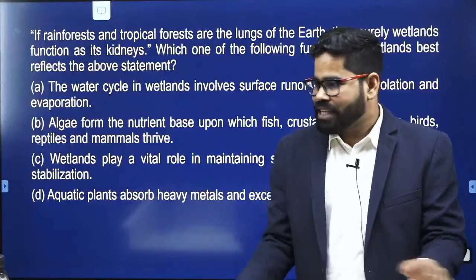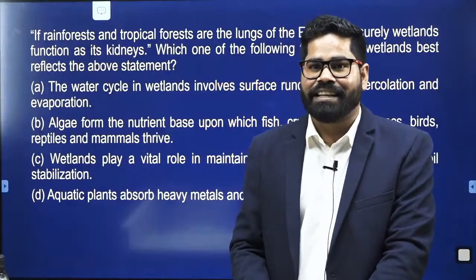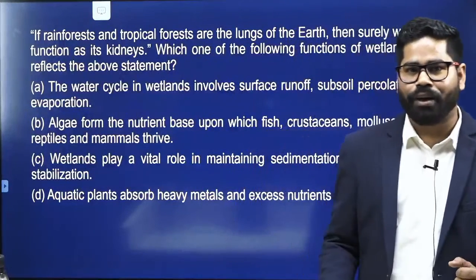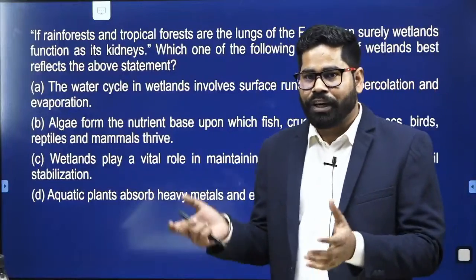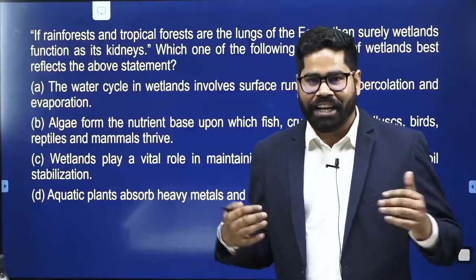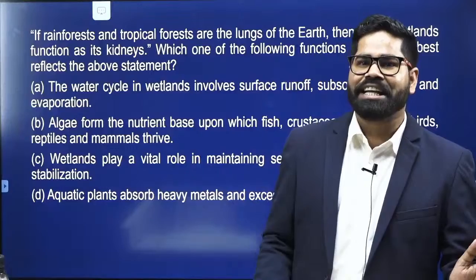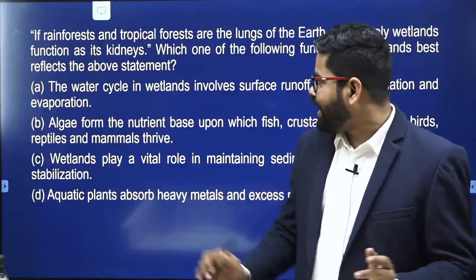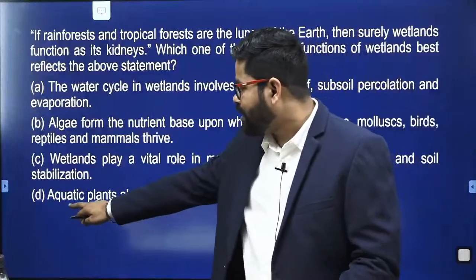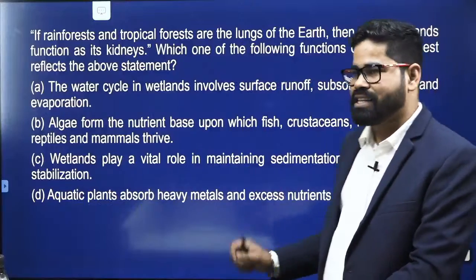In a similar manner we have this wetland, and here it is written that it is functioning as a kidney. Now if you see, the role of the kidney in our body is mainly to check the different types of chemicals which are entering into our body. If any chemical enters our body, it is refined or removed by the kidneys. So here again it is about the chemicals, and for that we can see here the aquatic plant absorbs heavy metals and excess nutrients.